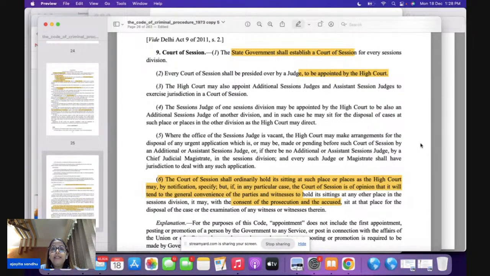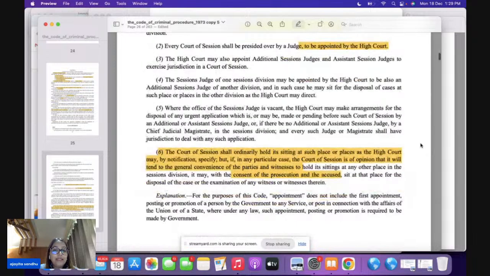So Section 9 talks about three very important questions. One is who establishes the Court of Session: the state government. It is presided over by a judge appointed by the High Court. And the Court of Session can also hold its sitting at some other place of general convenience, but with the consent of the prosecution and the accused.